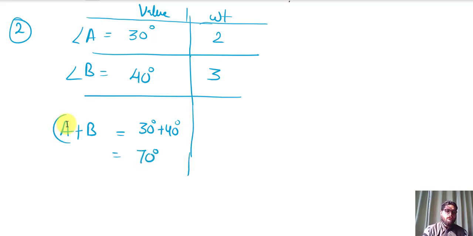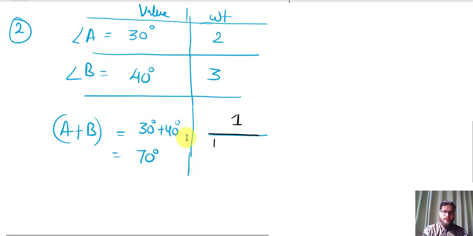But now what is the weight of this A plus B equation? The weight of A plus B will be like this. You have to just put 1 on numerator and the reciprocal of individual weight of the particular angle. Like, reciprocal means 1 upon, in the denominator what value will we put, the weight of angle A, that is 2, plus reciprocal of weight of angle B is 1 by 3.